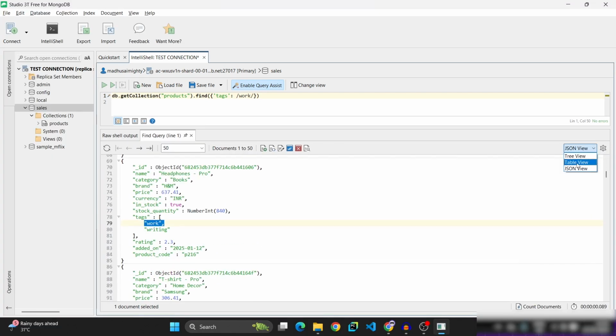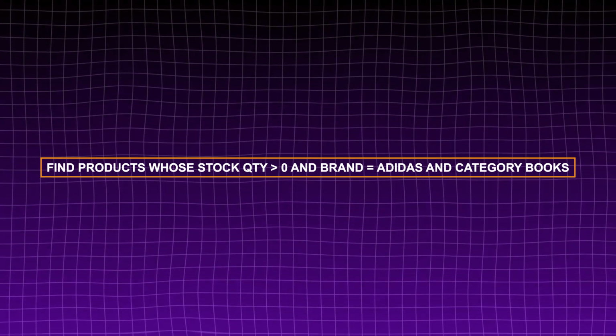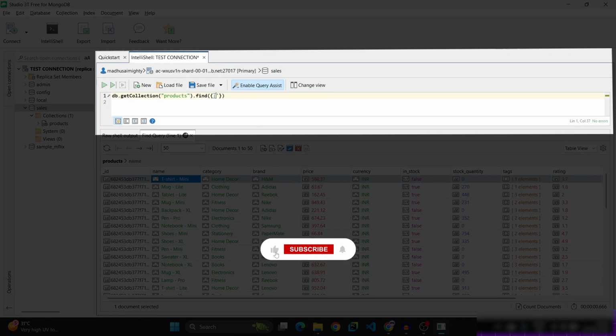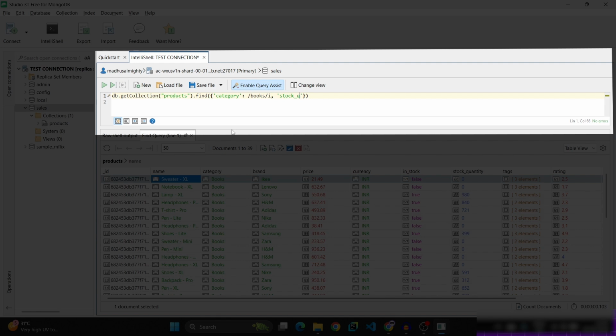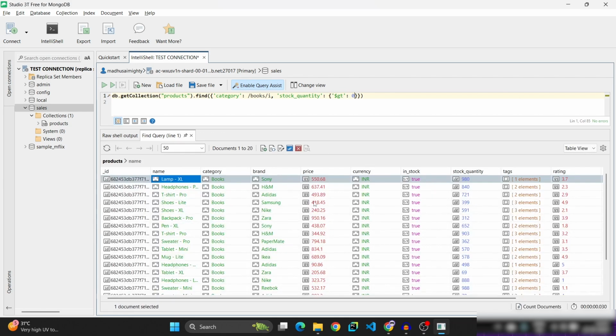Now let us combine what we have learned. Now let us find the products whose stock quantity is greater than 0 and matching the brand Adidas and matching the category books. Now search for books, small books, after slash i comma, then stock quantity object $gt 0. Control plus enter. So books doesn't have any stock quantity which is greater than 0. Category books, and first of all control plus enter. You have category books. Now in that category books, you want to find out stock quantity greater than 0. So these are all the products whose category is books and having stock quantity greater than 0.